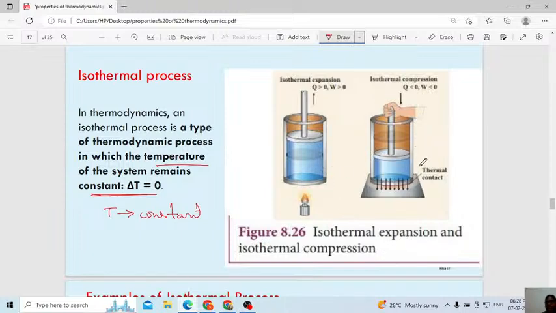Here temperature is the same. When you provide heat, the system absorbs the energy and expands. Once you decrease the temperature or decrease the energy, it will start compressing. That we call isothermal compression.